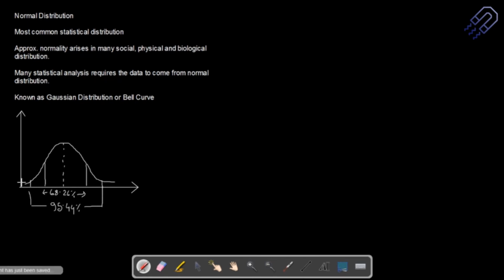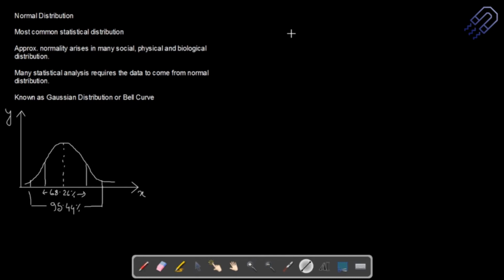There are some other points further out where it will be 99% of the data involved. And this curve will never touch the x-axis, that is important again. You can have different parameters along x and y, and depending on that you will have the normal distribution curve. So please remember it this way, and the values 68.26 and 95.44 are something you should know.